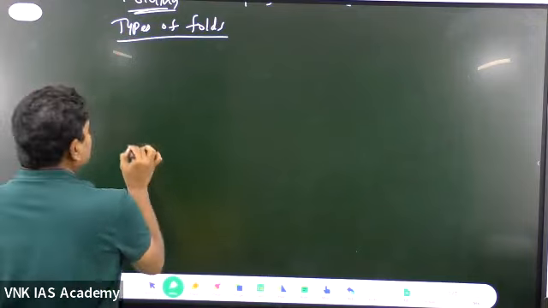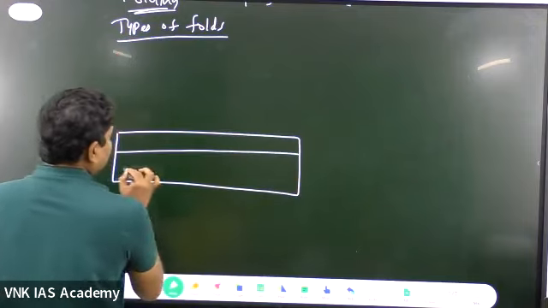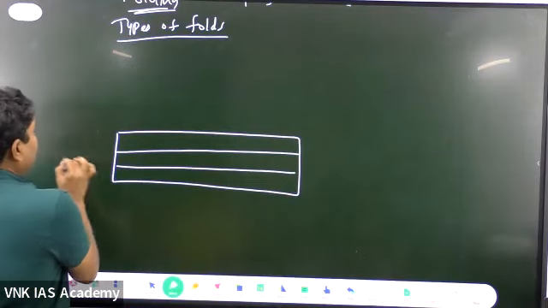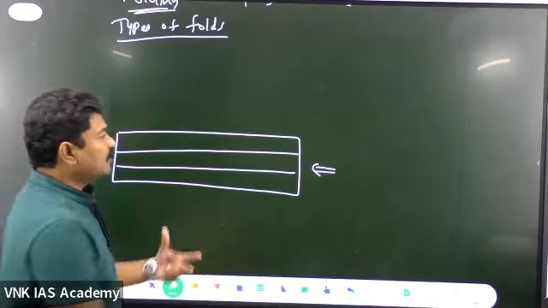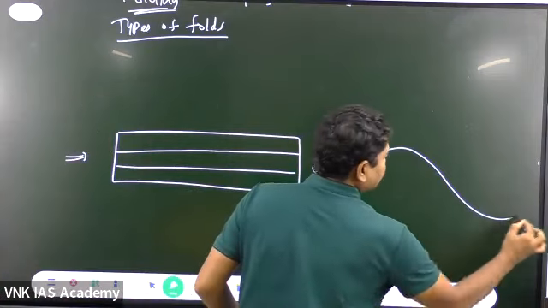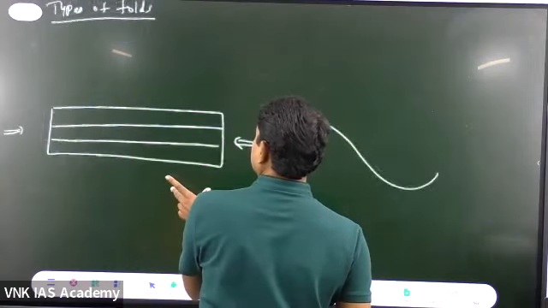What is a fold? This is a piece of land. Suppose there are different structures like this. When the forces act toward the center, what happens? The land gets deformed like this.